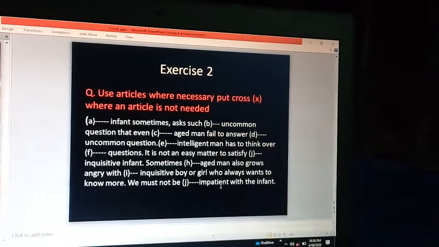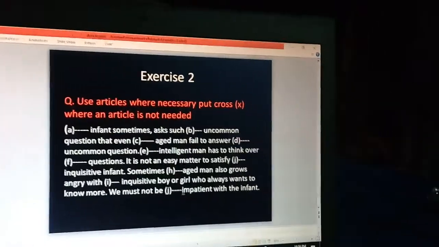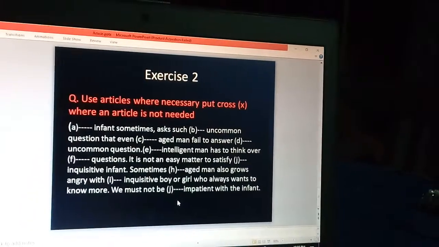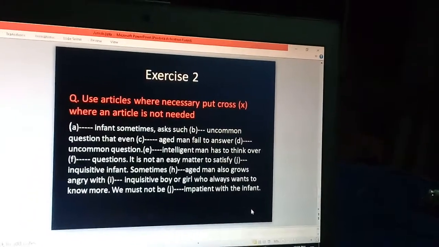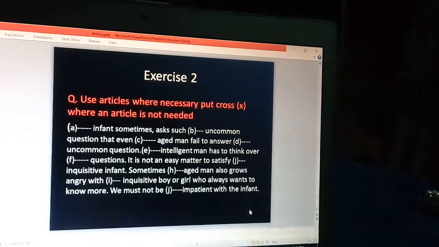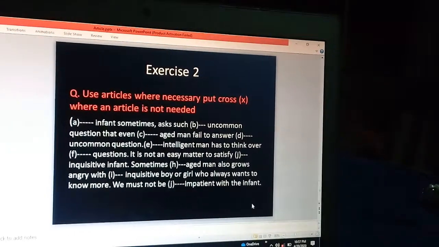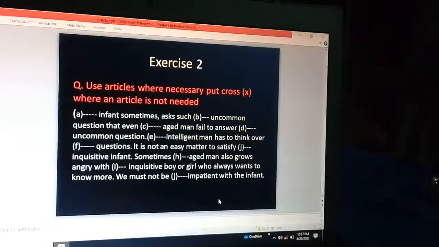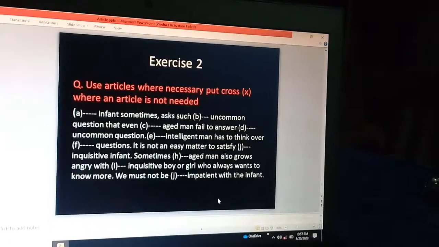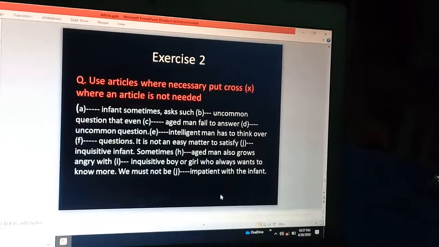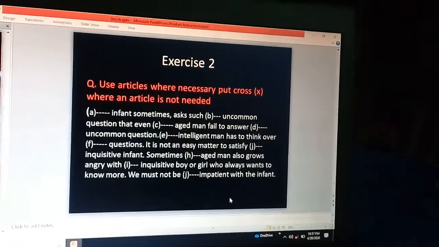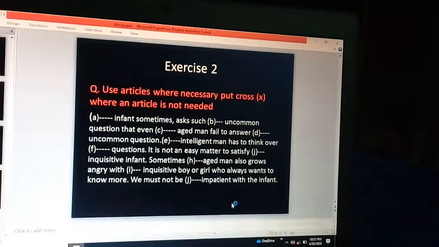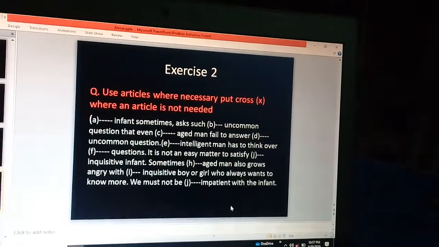So that's all for today. You use exercise 1 and 2 as homework, you practice at home. I hope that it will be beneficial for you. You will practice a lot the exercises which are given in your book as well as in different types of test paper and facing the problem. You'll overcome your problem in article and you'll get full marks in the exam. Bye bye.